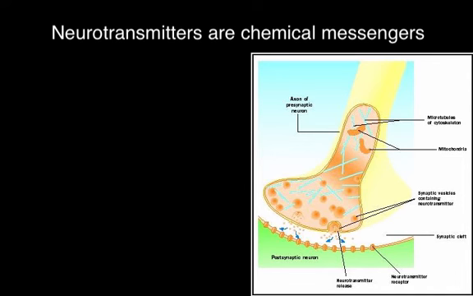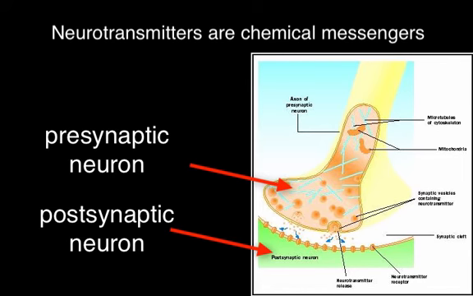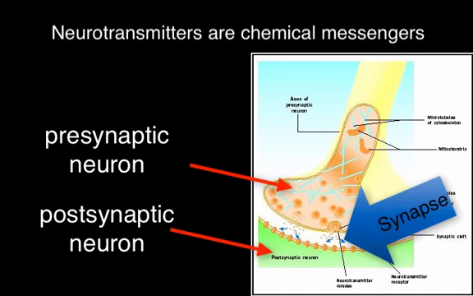Neurotransmitters are chemical messengers that can stimulate another neuron or cell to become depolarized. The neuron that is releasing the neurotransmitter is called the presynaptic cell, and the cell that the neurotransmitter binds to is called the postsynaptic cell. The events that occur between the presynaptic cell and the postsynaptic cell are called a synapse. The neurotransmitter has the ability to either excite or inhibit the postsynaptic cell.